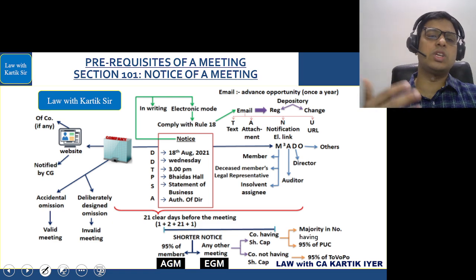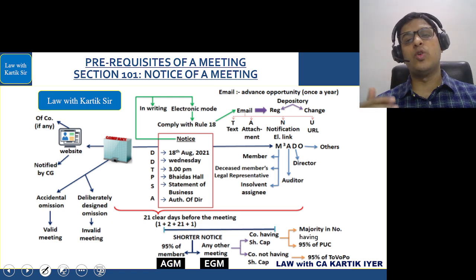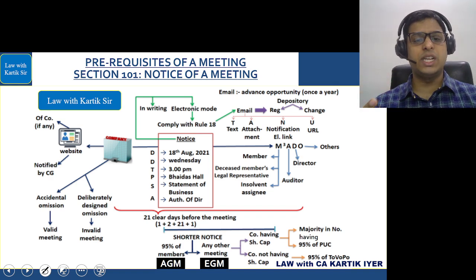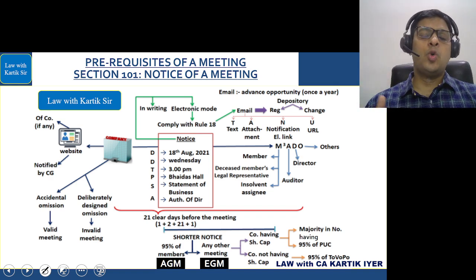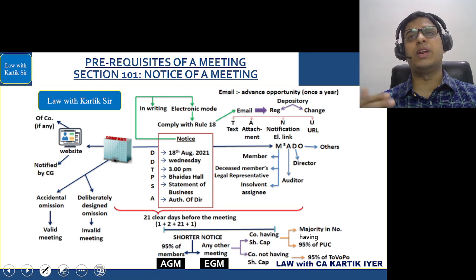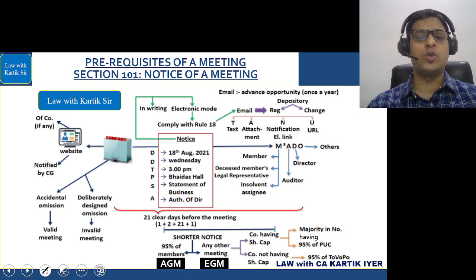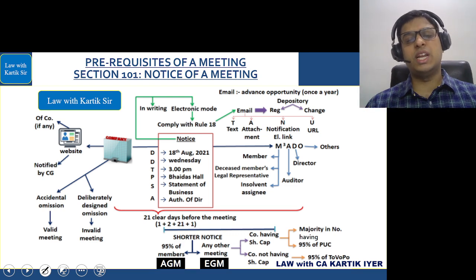Company will send the notice in writing, or company will send the notice in electronic mode. Electronic mode से अगर भेज रहे तो they have to comply with the rule 18. Rule 18 में अगर वो कंप्लाई कर रहे हैं यहाँ पे तो company has to take the email ID which is registered with the depository or which is changed with the depository. Company will also give an advance opportunity once a year to update the email ID. कंपनी उसे मेंशन करेगी यहाँ पे, company can mention the details of the notice by text, attachment, notification by electronic link, or URL, that is uniform resource locator.